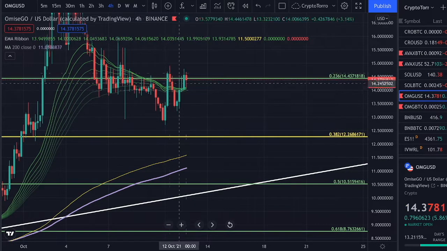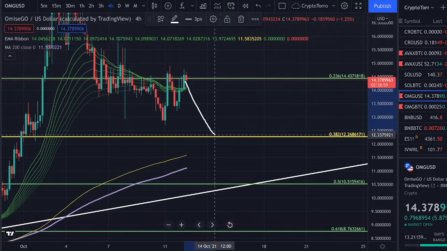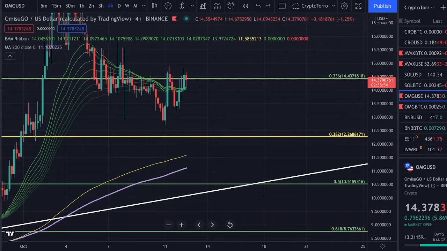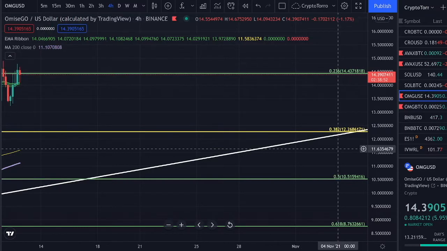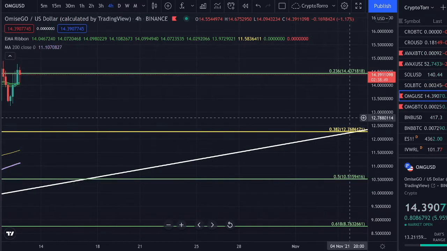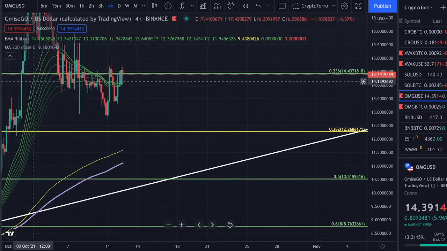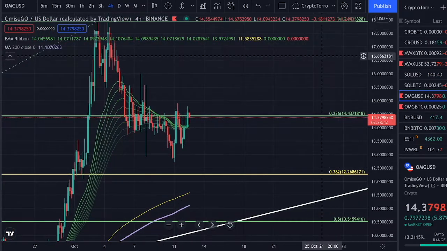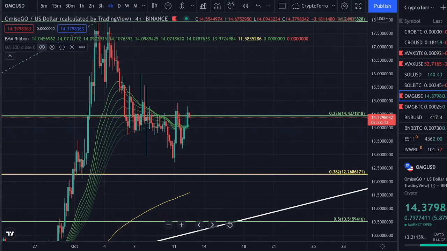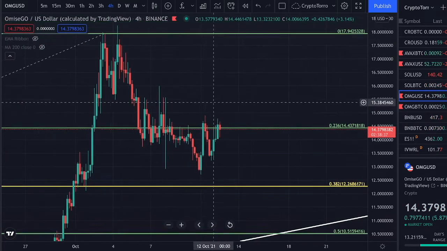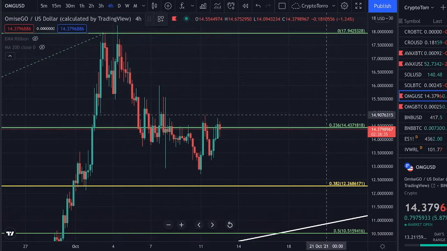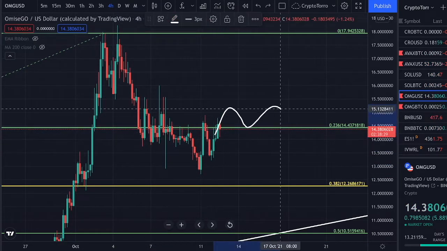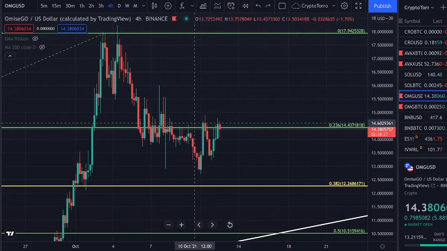Therefore, if we are going to see a breakdown, it is very likely that we are going to find support on top of it for a while, perhaps trading sideways until we reach the touch point with this ascending support, or perhaps not. We will see during the upcoming days. What is important if we would like to keep on going towards the upside, if we would like to continue with this uptrend, I think we will have to find support on top of the 0.236, not resistance underneath, and be able to just accumulate for a while before heading even further towards the upside.